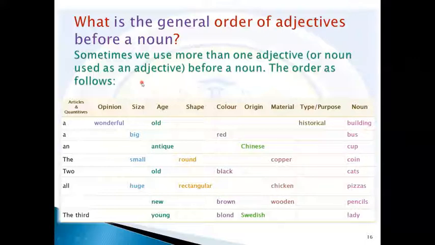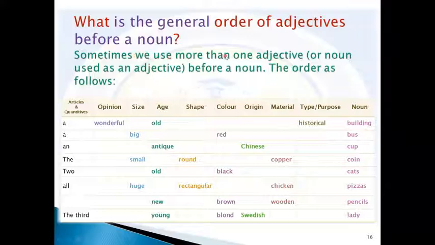We said that an adjective generally comes before a noun. Here is the article, here is an adjective, and here is the noun. So before the noun, we use the adjective or adjectives.